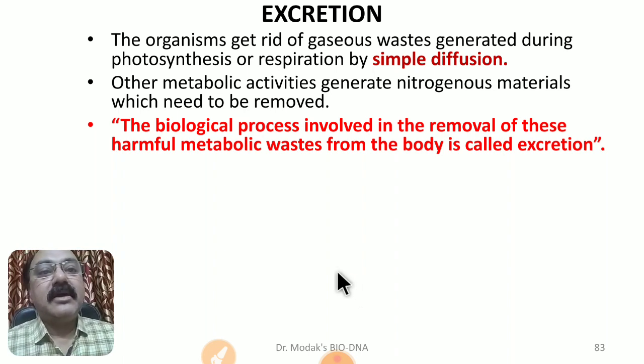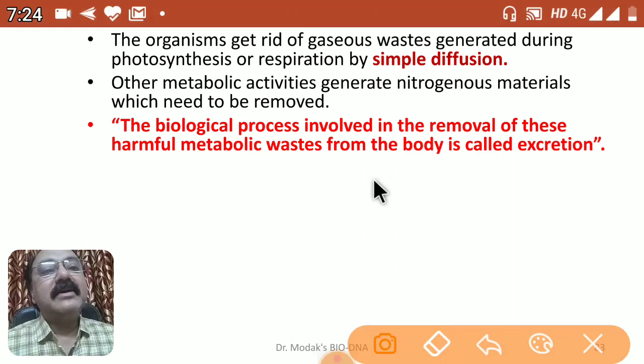Yes, if the organisms are unicellular, they get rid of their nitrogenous waste, they throw out that material simply by diffusion.